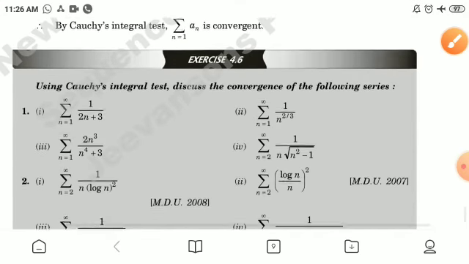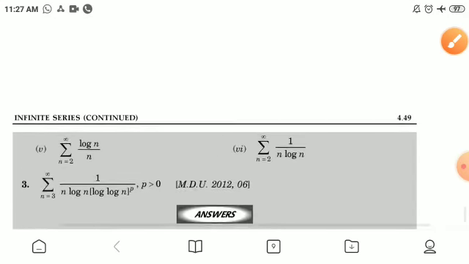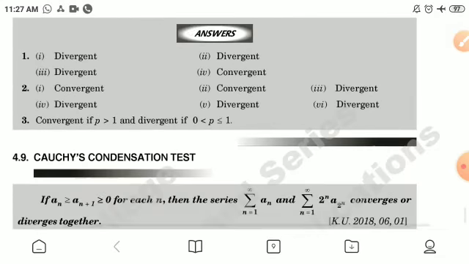Dear students, try exercise 4.6. If you have any problem, then discuss with me.